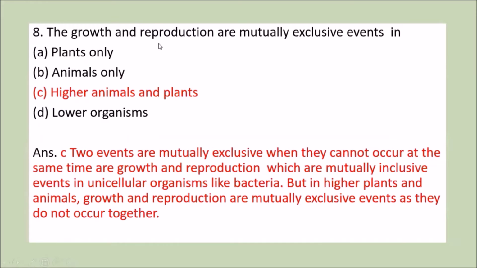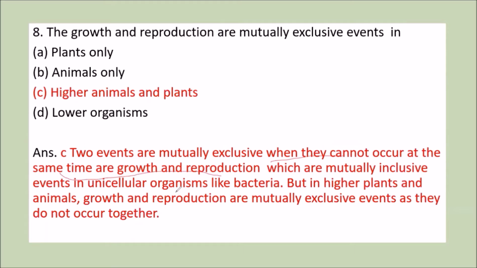Eighth question is, the growth and reproduction are mutually exclusive events in: first option is plants only, second is animals only, third higher animals and plants, and D option is lower organism. Now we know that there are two events which are mutually exclusive, when they cannot occur at the same time, that is growth and reproduction.